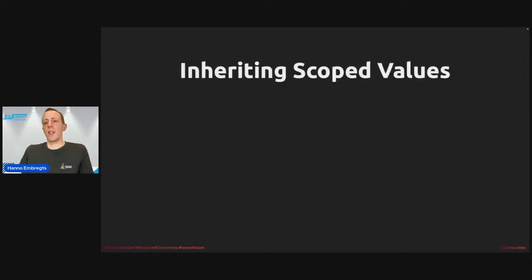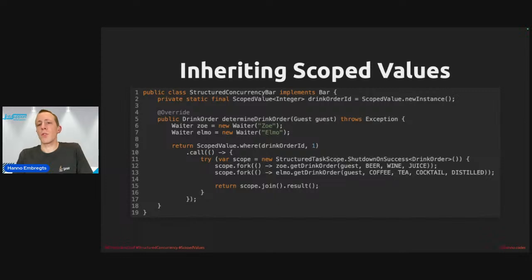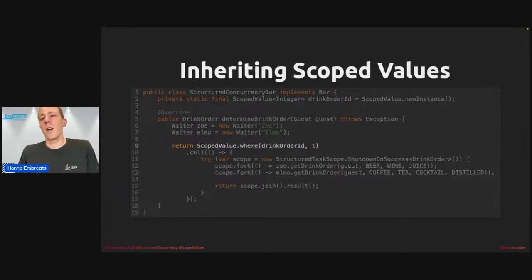And what about inheriting values from its parents? Well, scoped values can be inherited just like thread locals, but there is no copying of a parent's thread scoped value bindings, right? So they can refer to each other, so we don't have the memory intensity. And actually, there is a cool feature hidden here on the slide, because scoped values in the parent thread, like the one here on line 9, are automatically inherited by child threads that are created with structured concurrency.